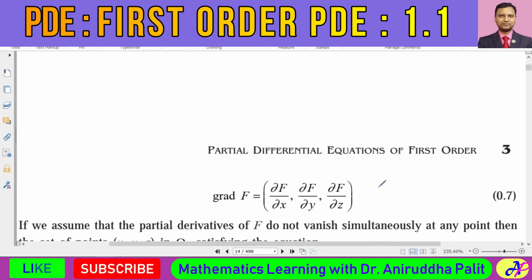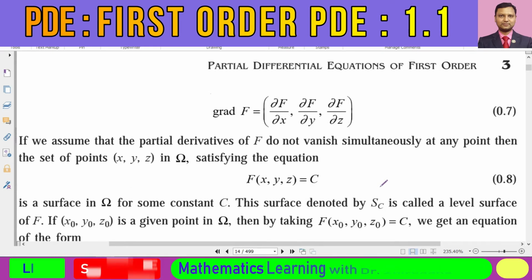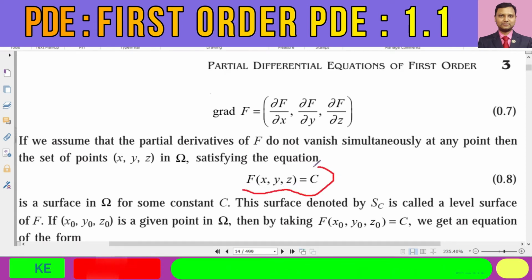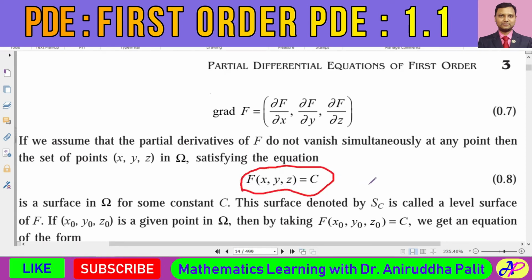What is this? Suppose we have a relation like this: F of x, y, z is equal to some constant. Geometrically, what does it mean?